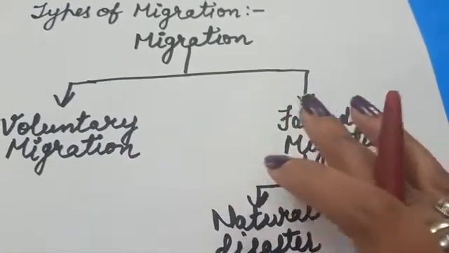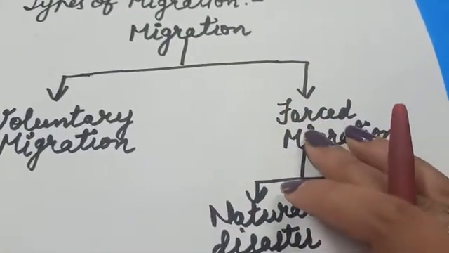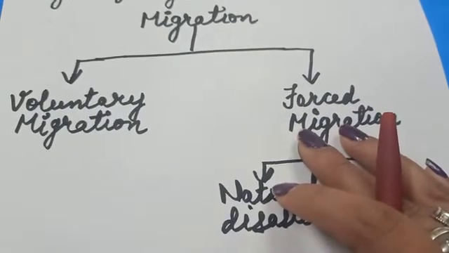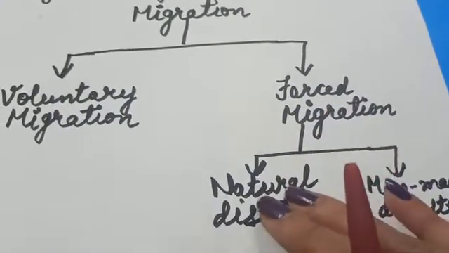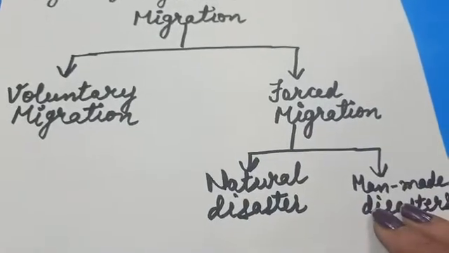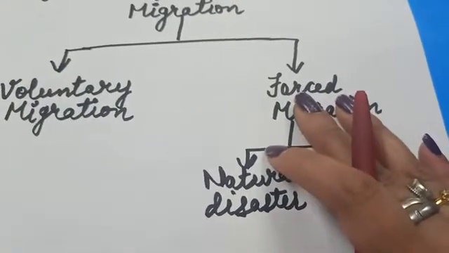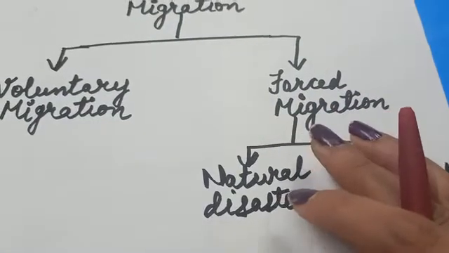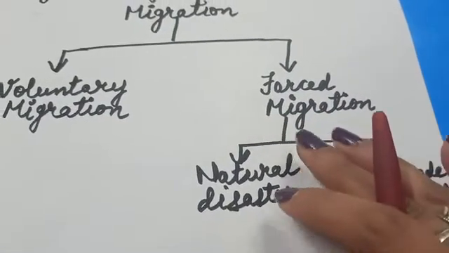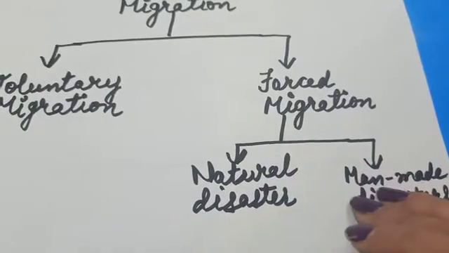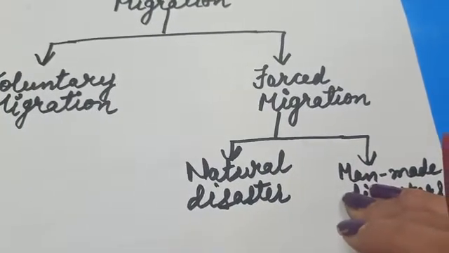Forced migration. Forced migration is the movement of a person, family or large group of people due to natural disasters and sometimes due to man-made disasters.